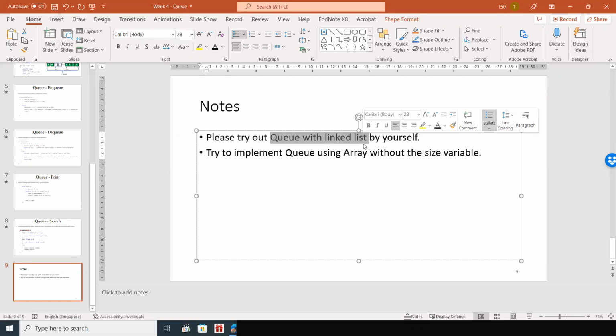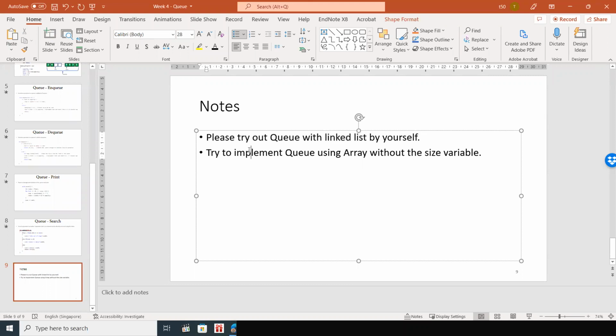You have to do it from scratch, right? You have to implement queue, stack using linked list from scratch. So please take note of that. If you use the other methods, I'll probably give you some marks, but some marks will be deducted. Okay, so you need to do it from scratch. Implement stack using linked list from scratch, from the beginning.